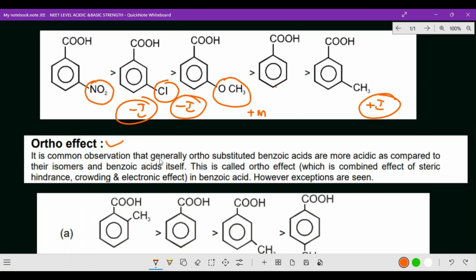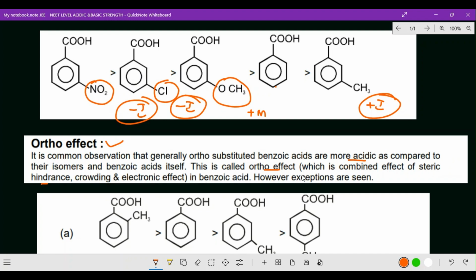It is a common observation that generally ortho substituted benzoic acid is more acidic compared to its isomers. This is called the ortho effect, which is the combined effect of steric hindrance and electronic effect in benzoic acid. Steric hindrance comes from a bulky group attached to the functional group. That is crowding, and the electronic effect also acts in benzoic acid.